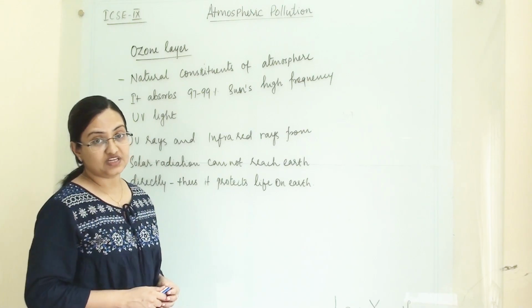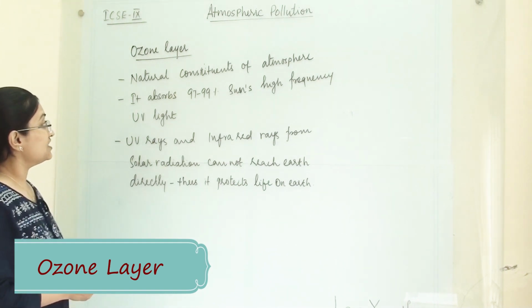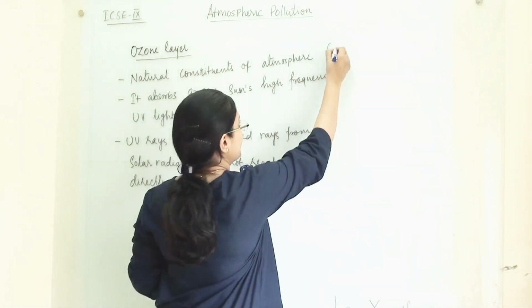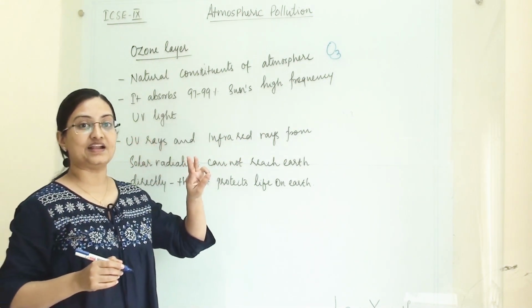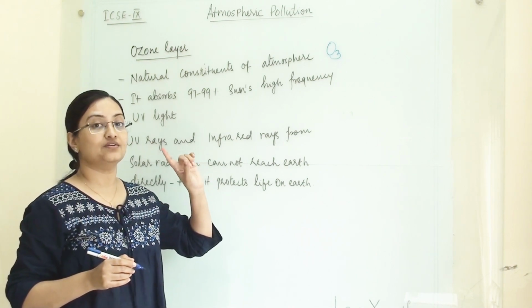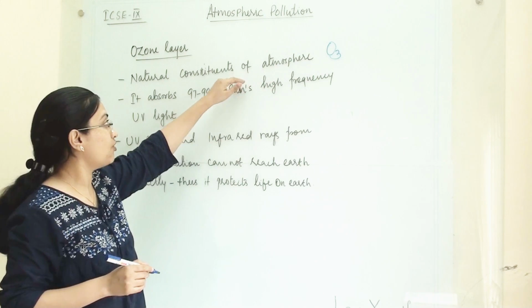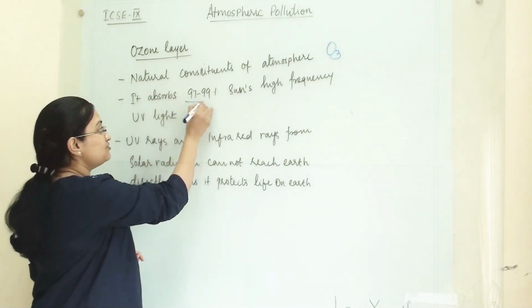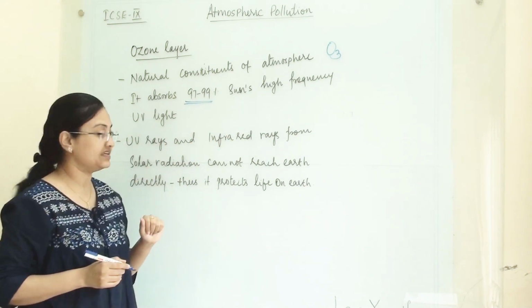Let us learn some details about ozone layer. It is a natural constituent of atmosphere. That means ozone is a gaseous molecule of oxygen in which there are 3 atoms of oxygen combined with a covalent bond, and it is a natural constituent of atmosphere. It absorbs 97 to 99% of sun's high frequency UV light.